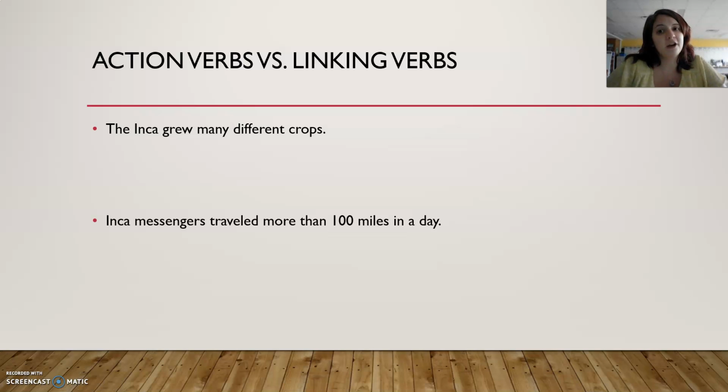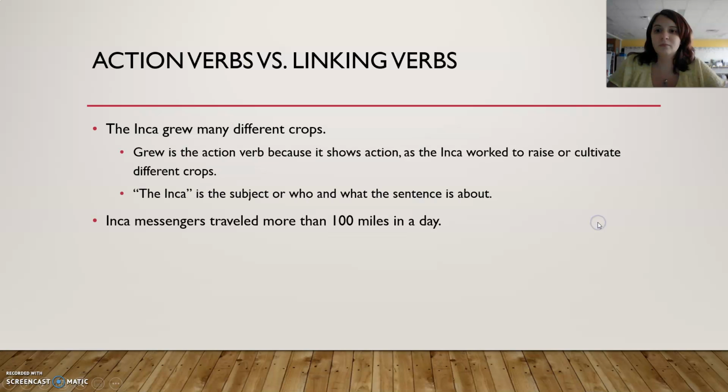Okay, so we're going to be talking about action verbs versus linking verbs. Action verbs show action, and linking verbs show that there's a connection between the subject and the rest of the sentence without it directly having an action with it. So, the Inca grew many different crops. Grew is the action verb here because it shows the action as the Inca worked to raise or cultivate the land. The Inca is the subject, or who and what the sentence is about. So this is our subject and this is our action verb.